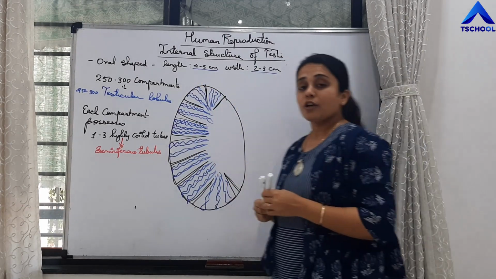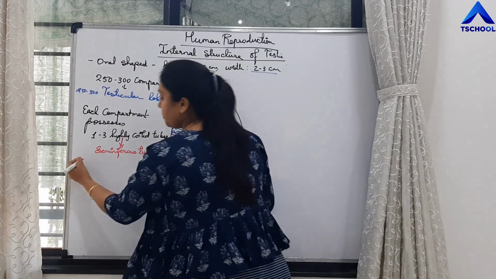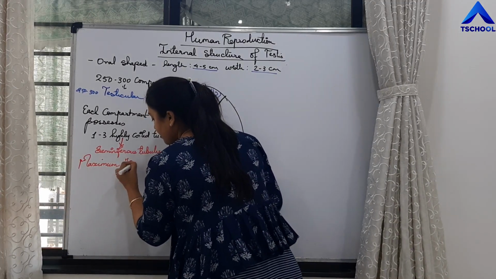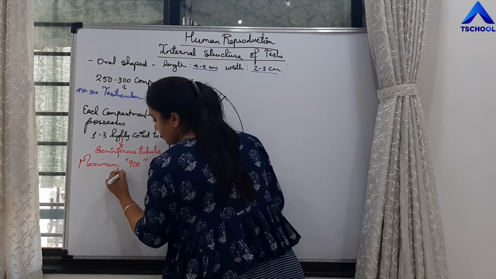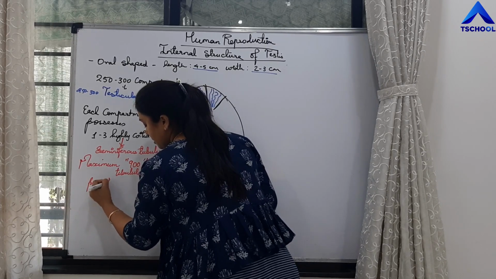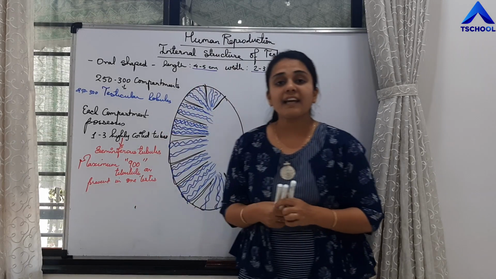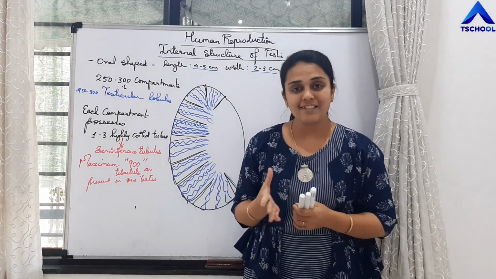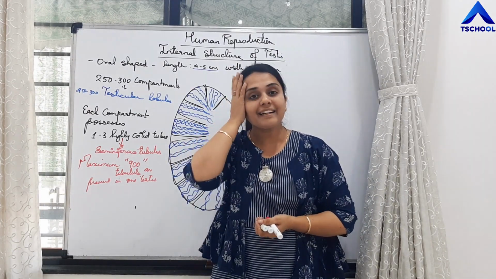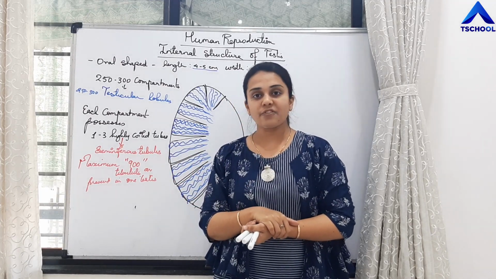So these are the tubules. How many seminiferous tubules are present in one testis? Maximum 900 tubules are present in one testis. Say if there are 300 compartments in a testis, each compartment possesses 3 seminiferous tubules. So any testis can possess a maximum of 900 seminiferous tubules.